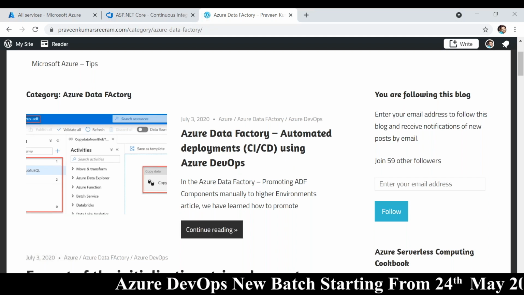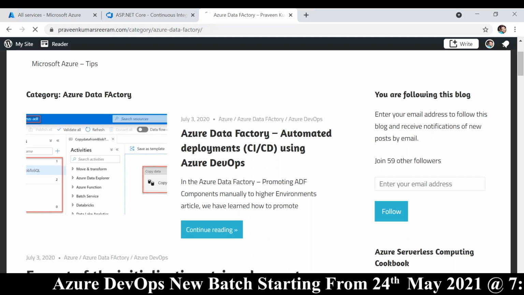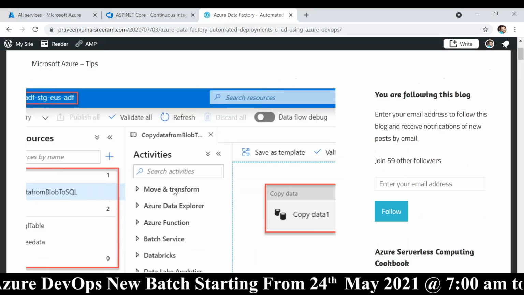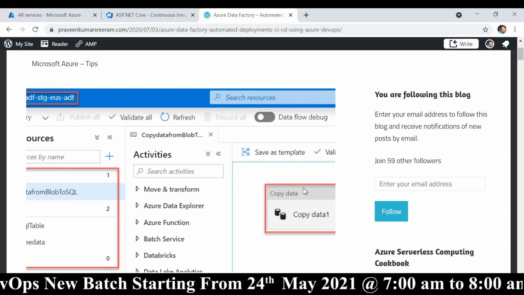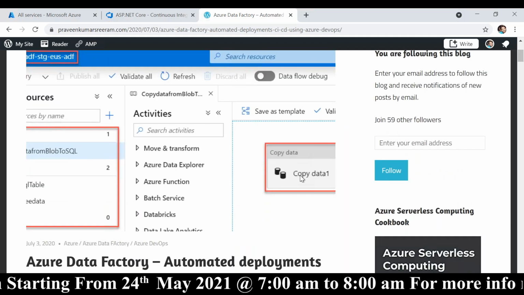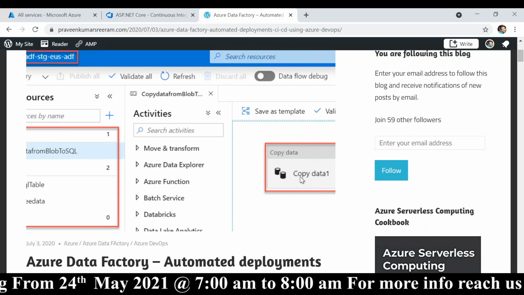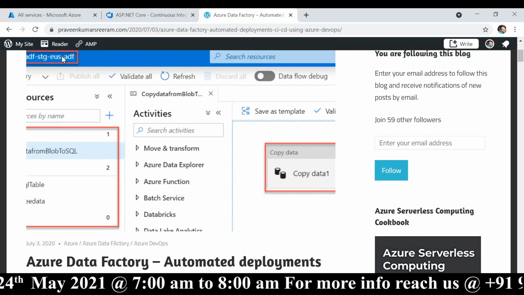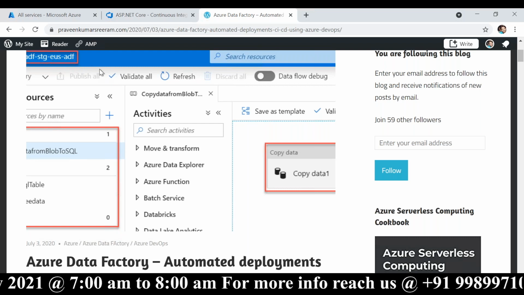Now if I go inside this, this is a Data Factory pipeline. So this is one step. This particular thing is a Data Factory service.